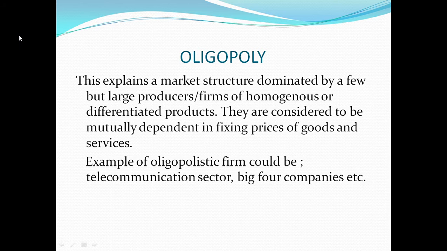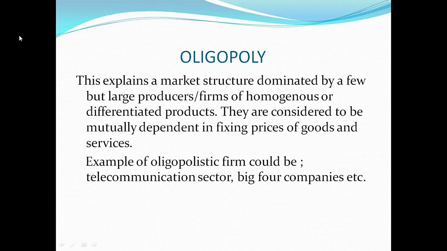By the word oligopoly, what comes to our mind is a market structure. But what does this market structure entail? This market structure is dominated by few but large producers, few but large firms who produce homogeneous or standardized or differentiated products. And by this we mean that the market is dominated by few industries or few firms but large producers. They produce larger quantity in terms of their productive activities.